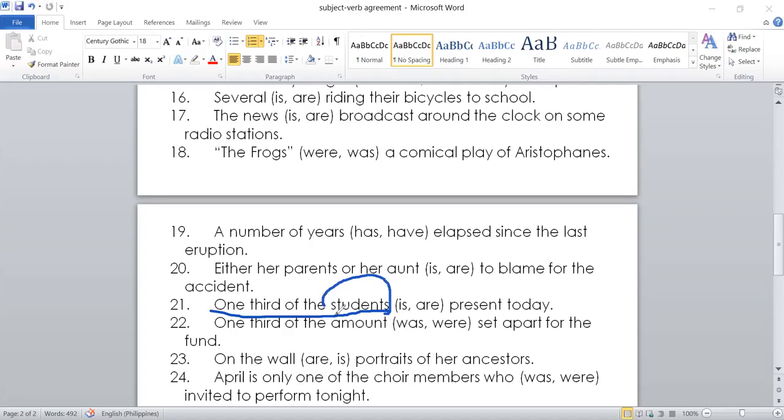It's a count noun. Therefore, the answer would be are. Here, amount is a non-count noun. Therefore, the answer is was. Okay. Let's go to number 23.